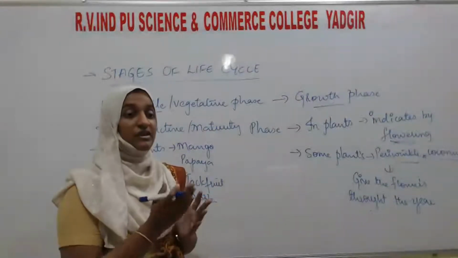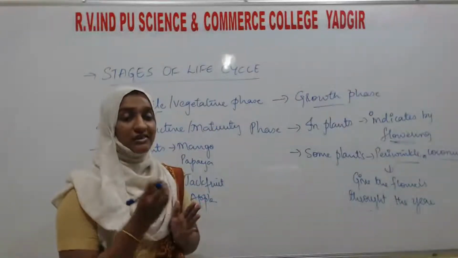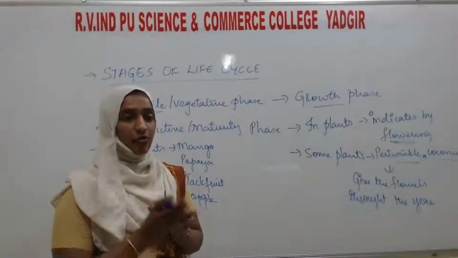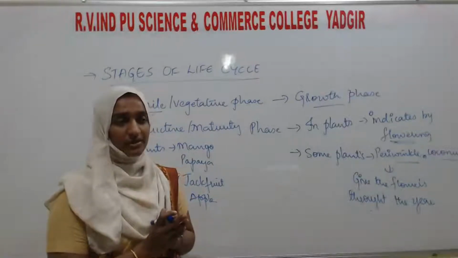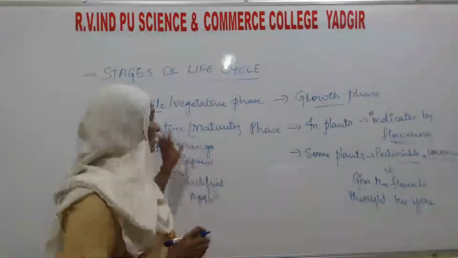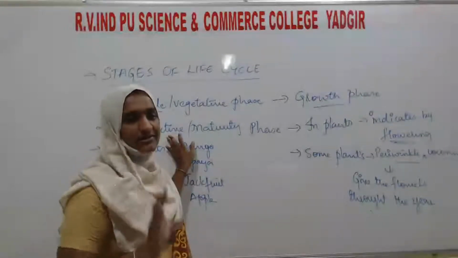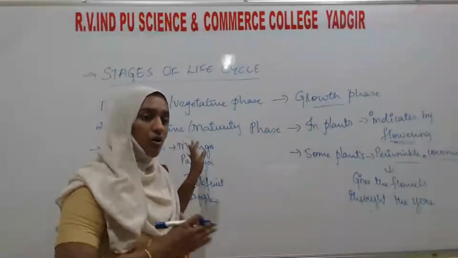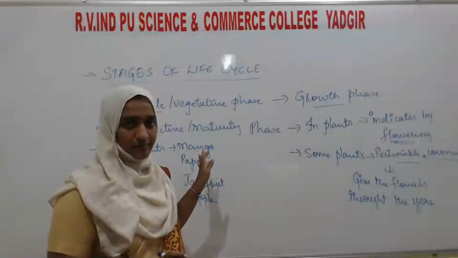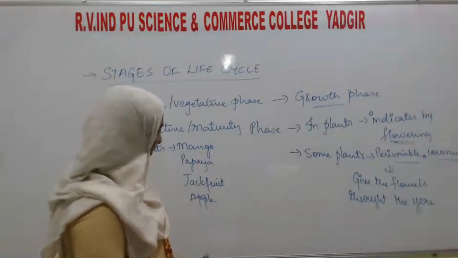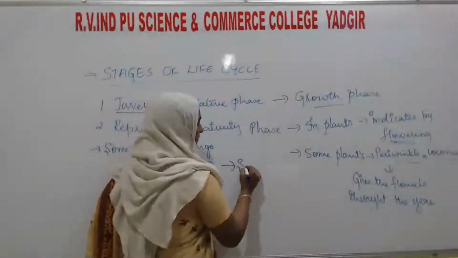Seasonal fruits, what we call seasonal. Some of the vegetables are seasonal. Why we call them seasonal is because they undergo reproduction only at a certain period of time, not throughout the year.